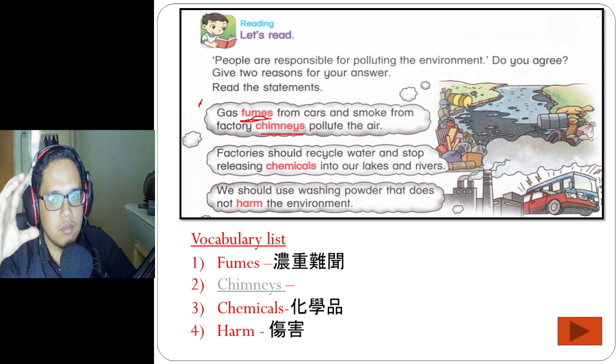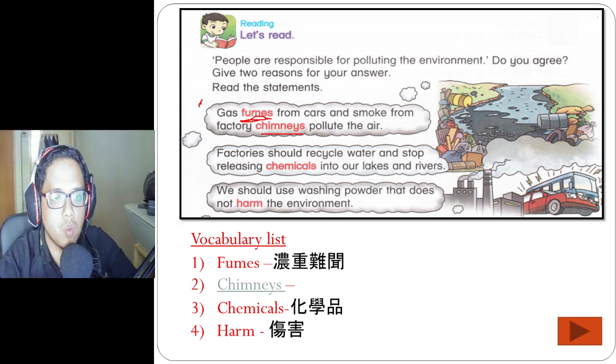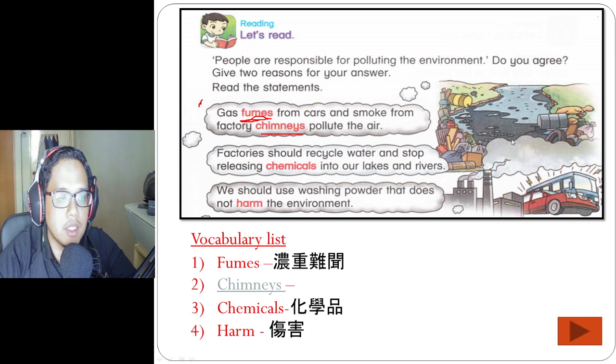They did not know where to throw the chemical, and this chemical is very powerful, very dangerous. They released it into the river, and because the river was polluted, many people got sick. So that's the bad thing about water pollution.